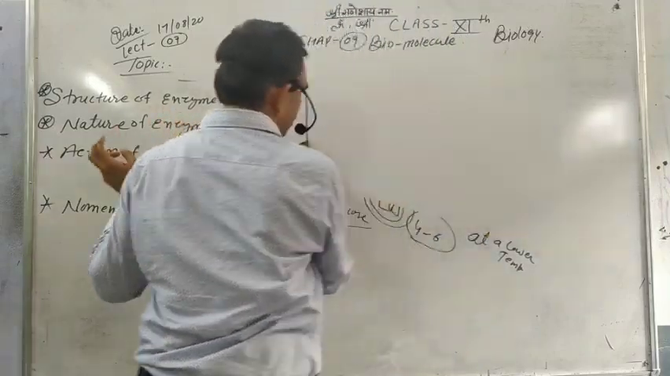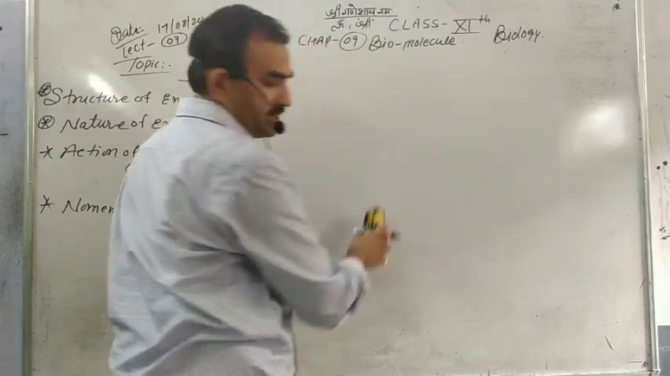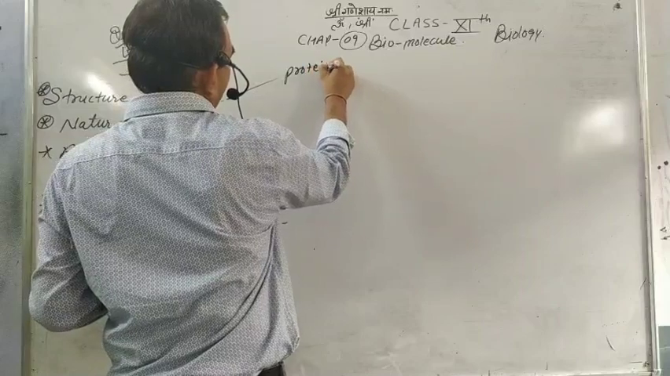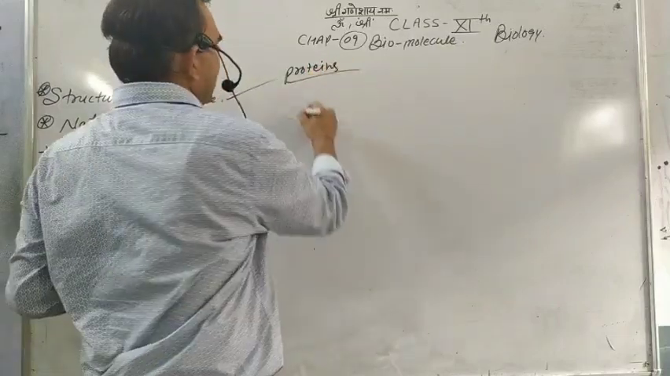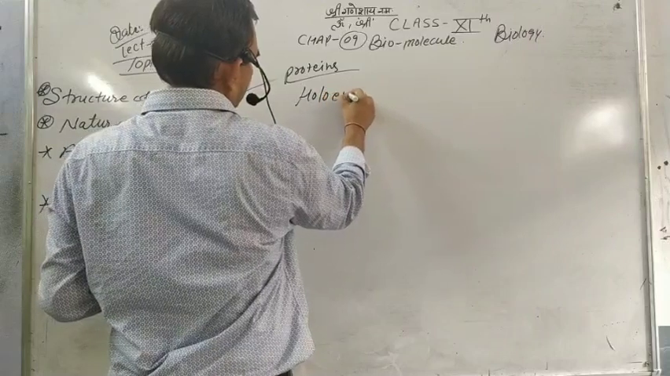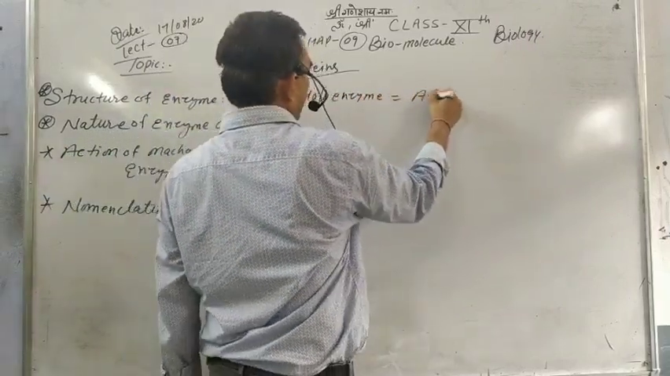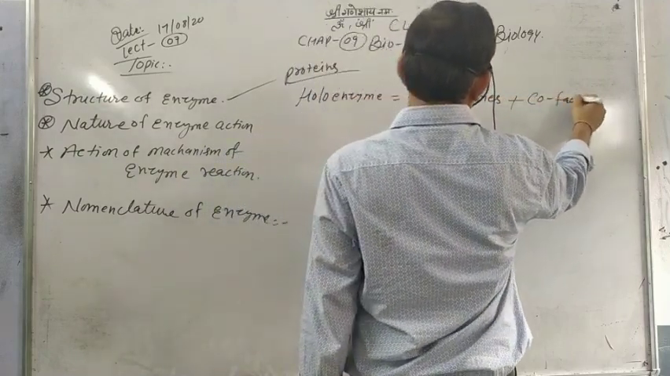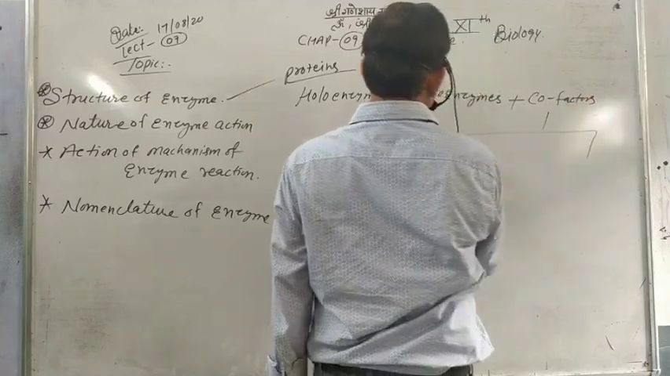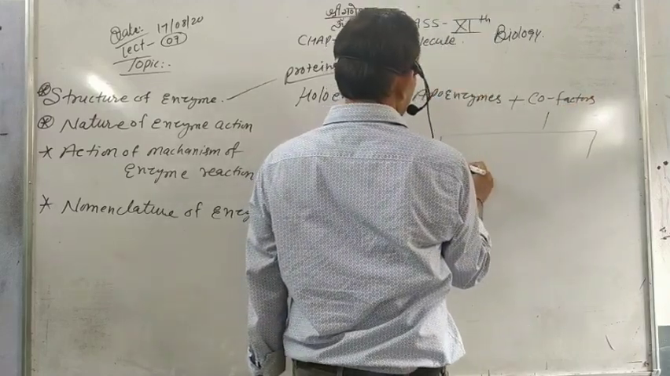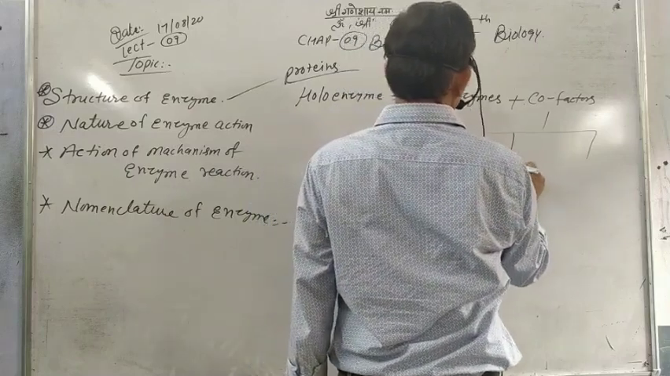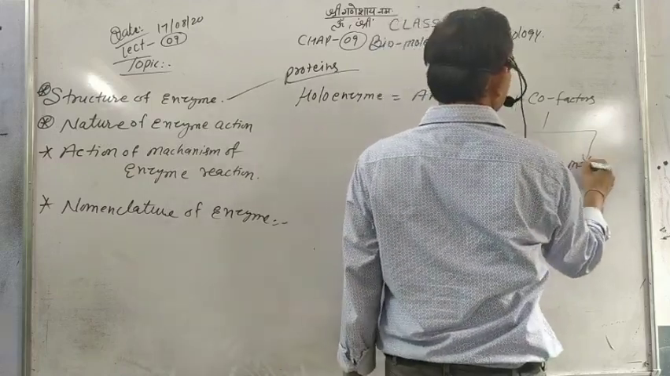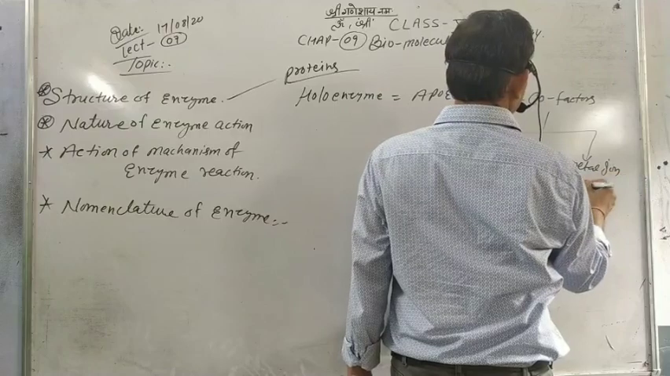Structure of enzymes. Enzymes are made from proteins, or a protein part. Mostly enzymes are made from proteins. The complete enzymes are called holoenzymes. They are made from the apoenzyme plus cofactor. Cofactors are of coenzymes, prosthetic group, and metal ion activator.